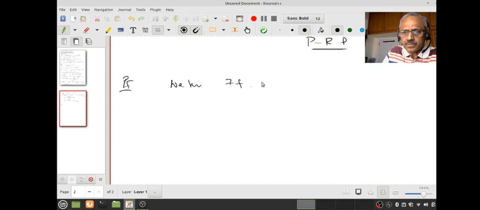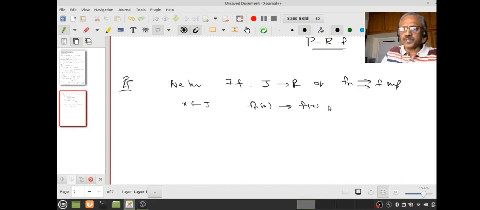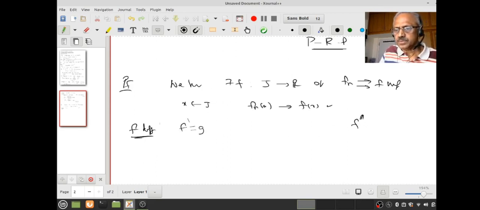There exists a continuous function f from J to R so that f_n converges to f uniformly. In particular, for each x in J, f_n(x) converges to f(x), because pointwise convergence was assumed. Is that clear? Now what is it that I have to prove? I have to prove f is differentiable, and also I have to say something, that is, f dash equals g. What is g? It is the uniform limit of f_n dash. These are the things I have to prove.